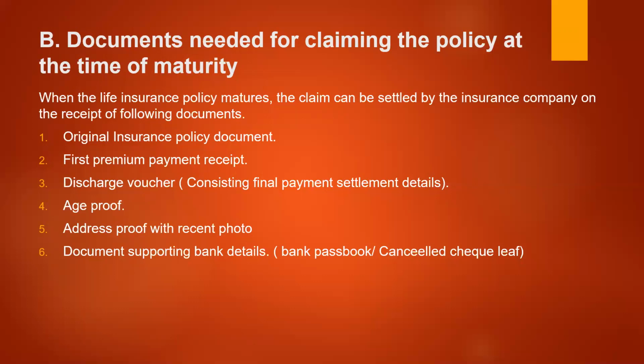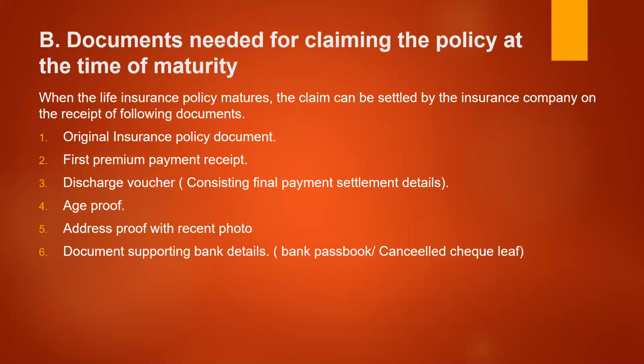Second one is the first premium payment receipt. Third one is a discharge voucher. The fourth one is age proof. Fifth one is address proof with a recent photo. Document supporting bank details. All this information is to be provided. The original insurance policy has to be submitted at the time of the claim, that is after the maturity. The policy holder has to submit it in the office of the insurance company, giving evidence that he is the policy holder and asking for the maturity.